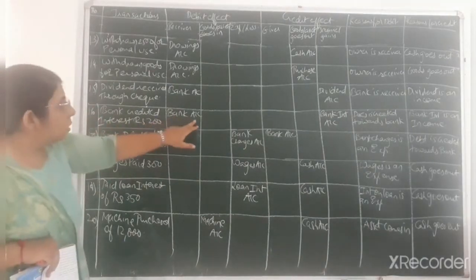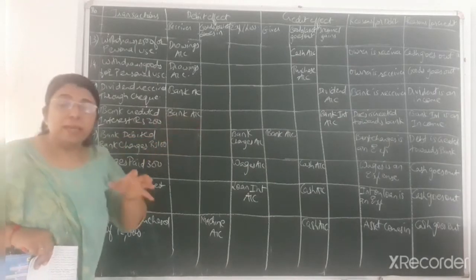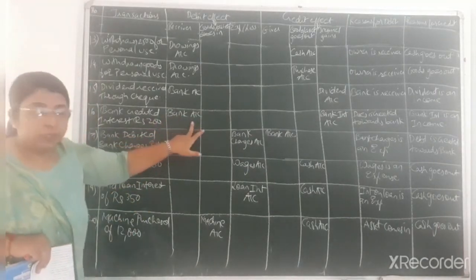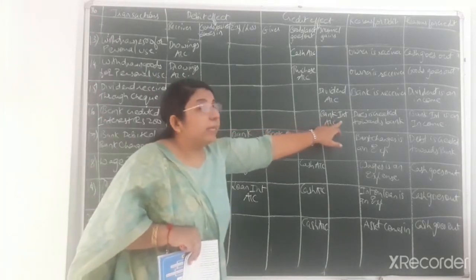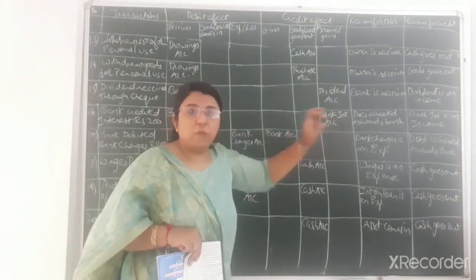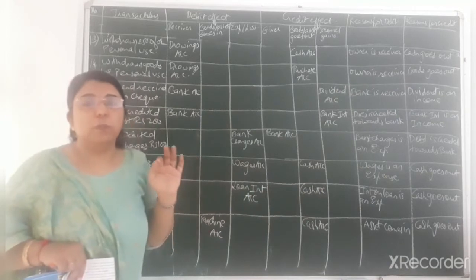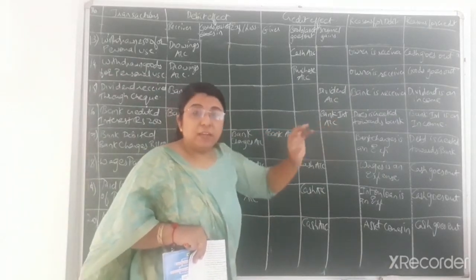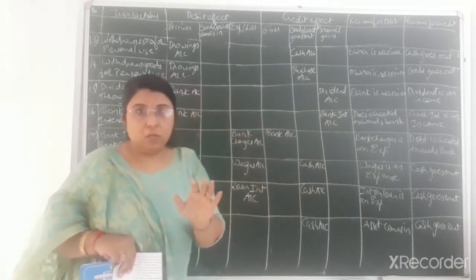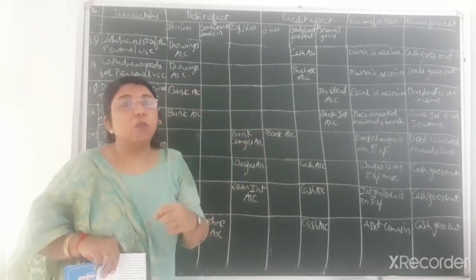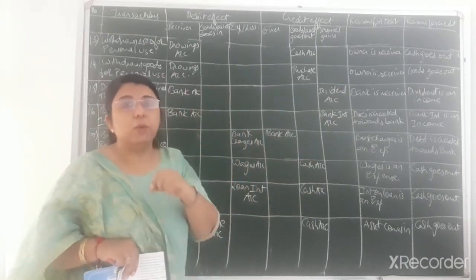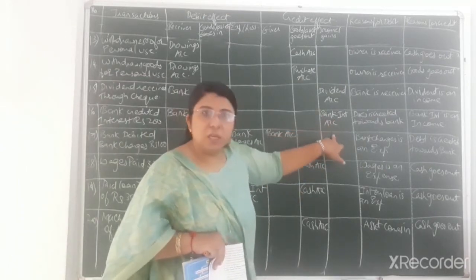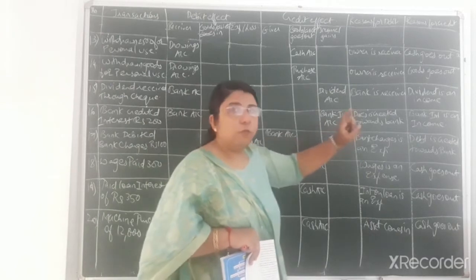So bank account will be debited because our bank balance will be increased. So bank account will be debited, and bank interest is an income for the business. We always have to look from the point of view of the business unit. So bank interest is an income for the business that will be received from the bank, and that will be deposited, credited in our bank account. So bank interest is an income, so bank interest account has been credited as per the rule of nominal account.